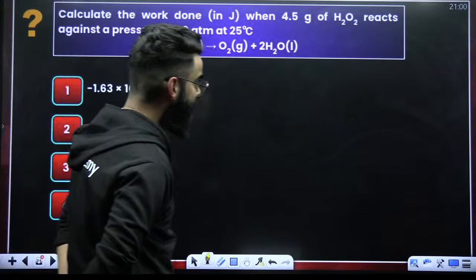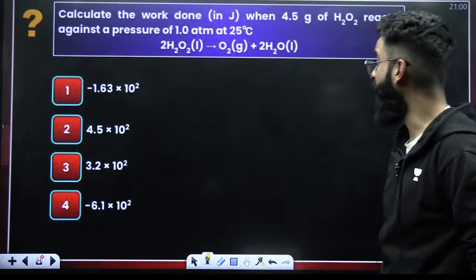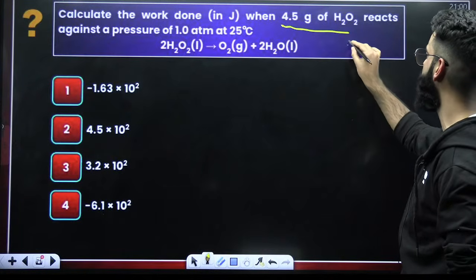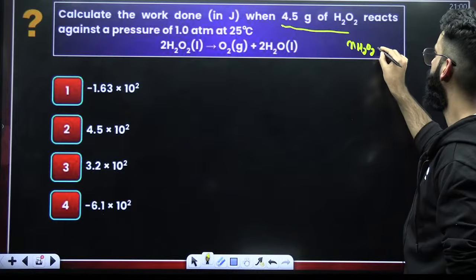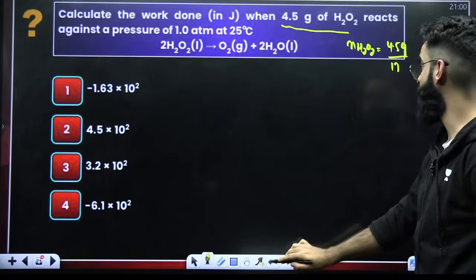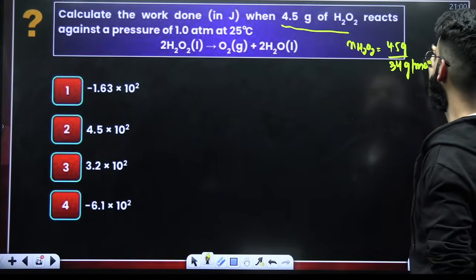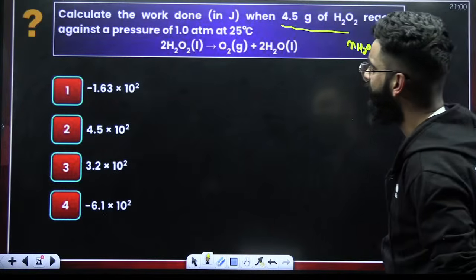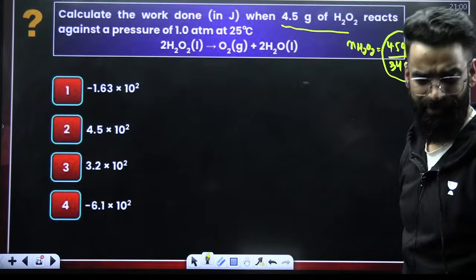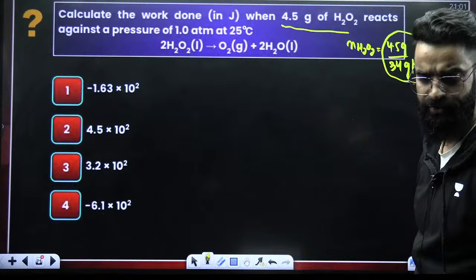Okay. Look at this one, guys. Calculate the work done in joules when 4.5 grams of H2O2 reacts against a constant pressure of 1 atm. 4.5 grams H2O2 means how many moles of H2O2? Mass of H2O2 in grams divided by molar mass of H2O2. What is the molar mass of H2O2? It is 34 grams. So these many moles of H2O2 we have. Basically we are supposed to calculate the work done.